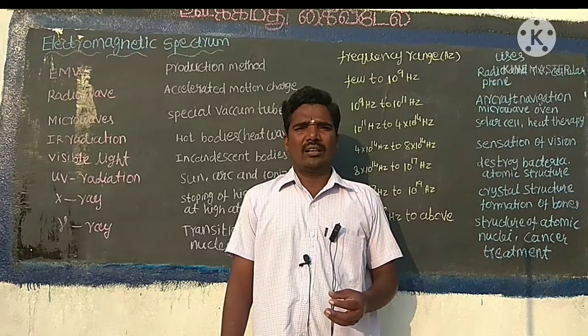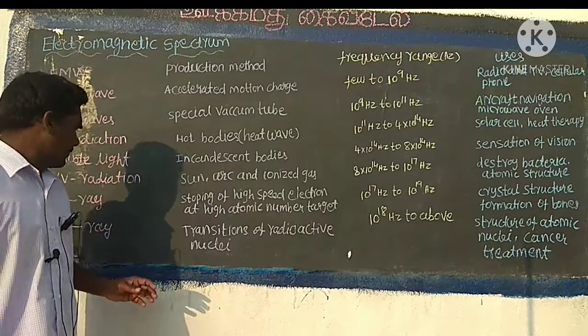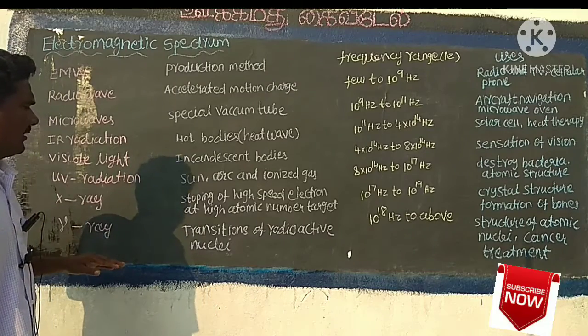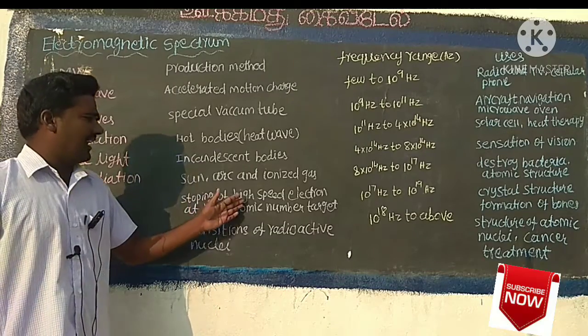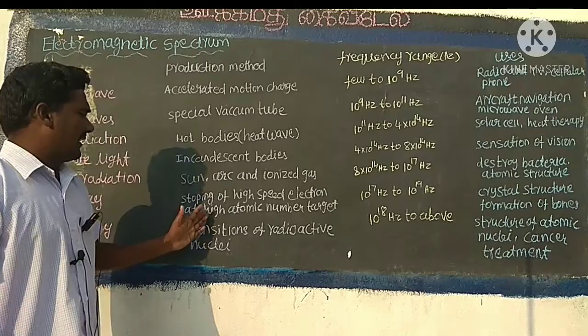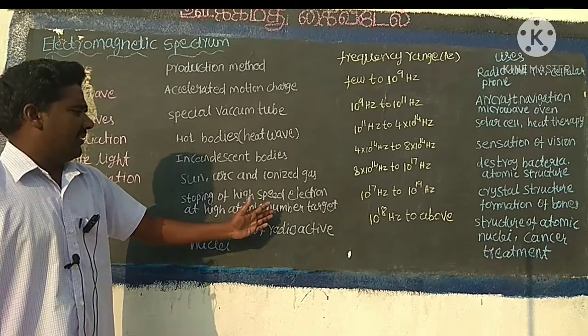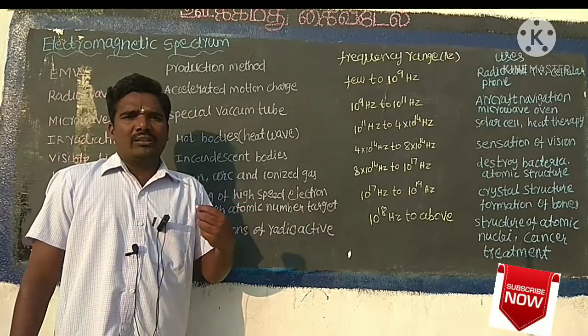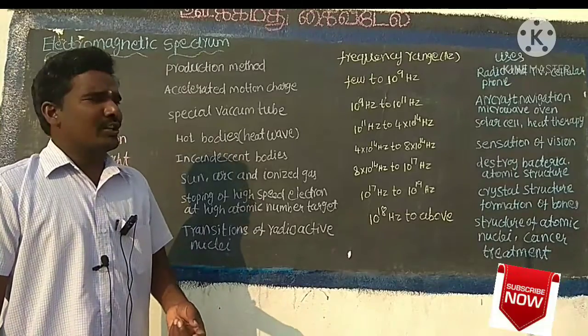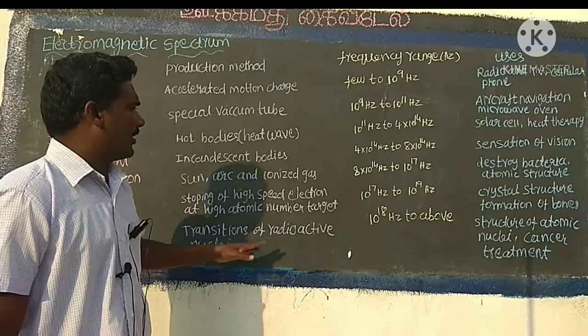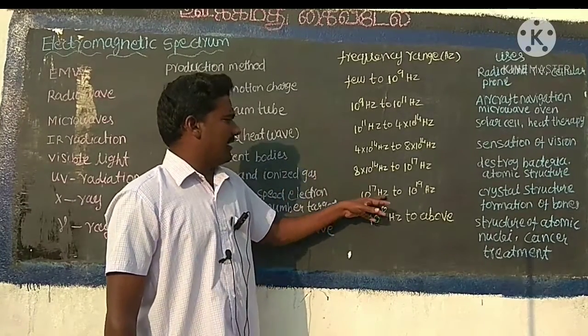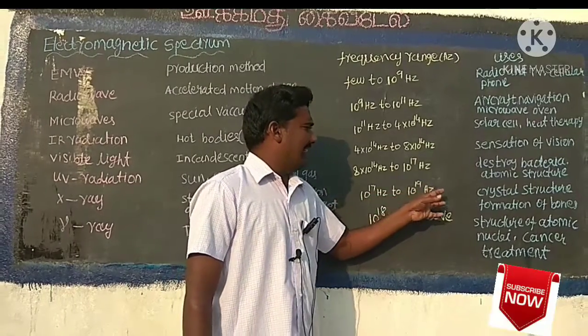and fingerprints. The next one, X-ray. The sudden stopping of high-speed electrons at a high atomic number target metal produces X-rays. The frequency range is 10 power 17 Hz to 10 power 19 Hz.